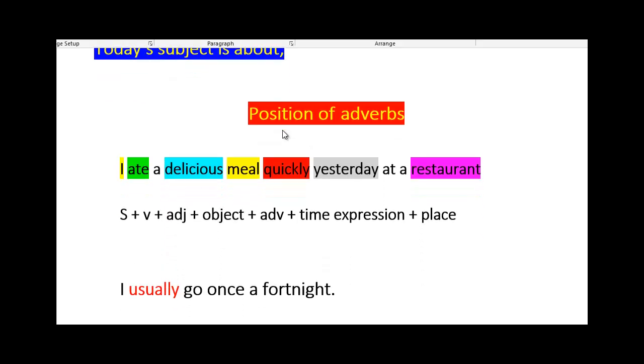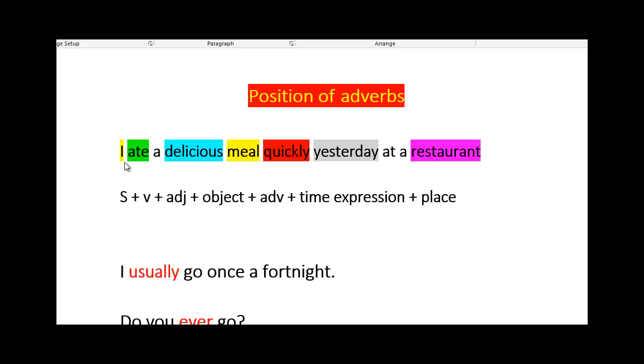Okay. Here we have a sentence. I ate a delicious meal quickly yesterday at a restaurant or in a restaurant. We can see here that I is a subject, ate is a verb, past, obviously, past simple. Delicious is an adjective and meal is an object. So I ate a meal, but we describe the meal as delicious, so that is the adjective for the object.